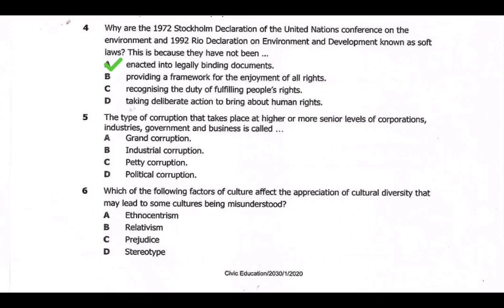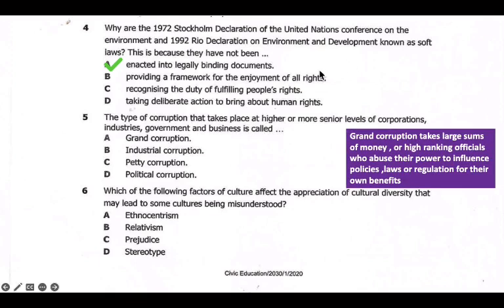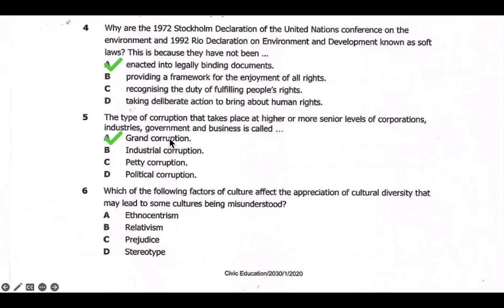Corruption that involves huge sums of money at higher senior levels we call grand corruption. When describing grand corruption, you can say it involves large sums of money, or high-ranking officials who abuse their power to influence policies, laws, or regulations for their own benefit. That's what grand corruption is about. So our answer here is A.